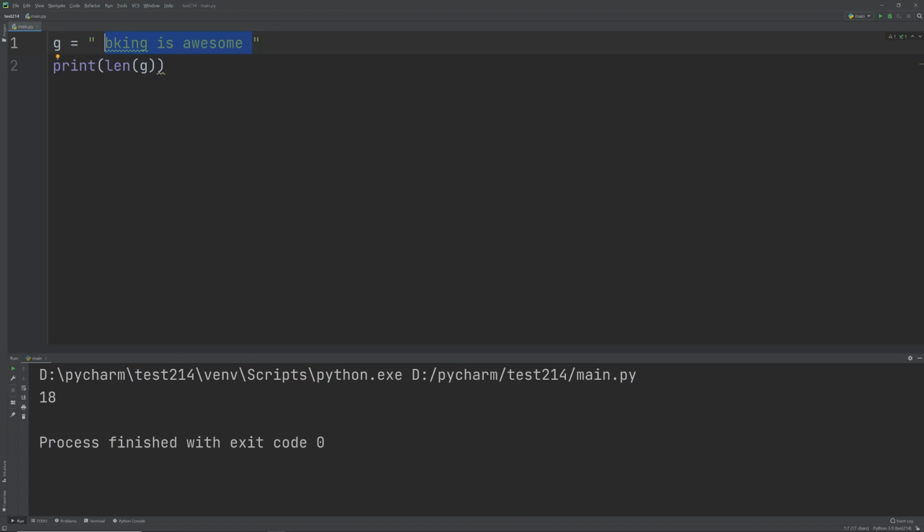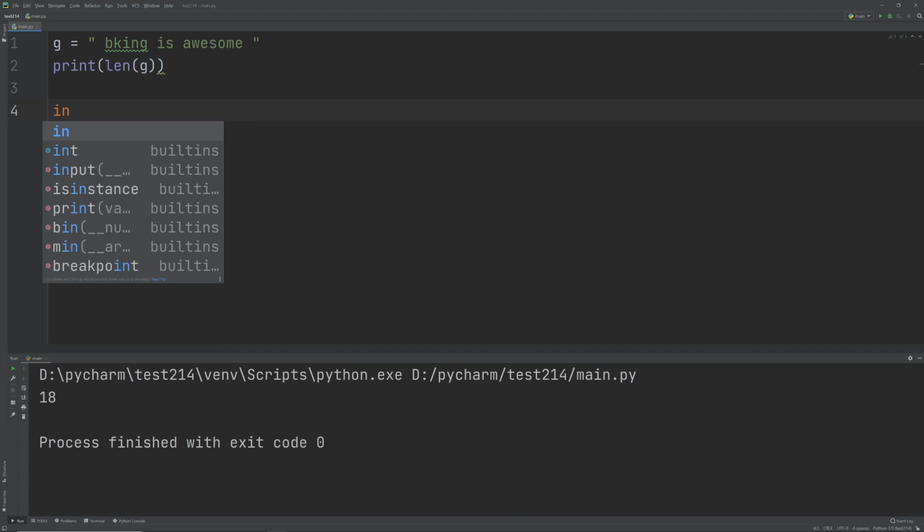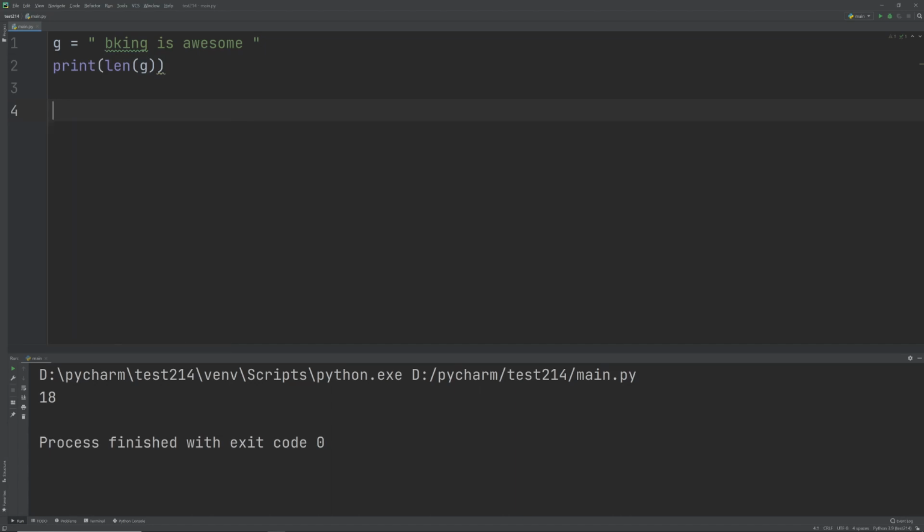Now let's check if we have a particular character in the string. In Python, we can check if we have a particular phrase or character present in the string, and all we have to use is the in keyword. So suppose I did print, wait, I forgot to use quotation marks.